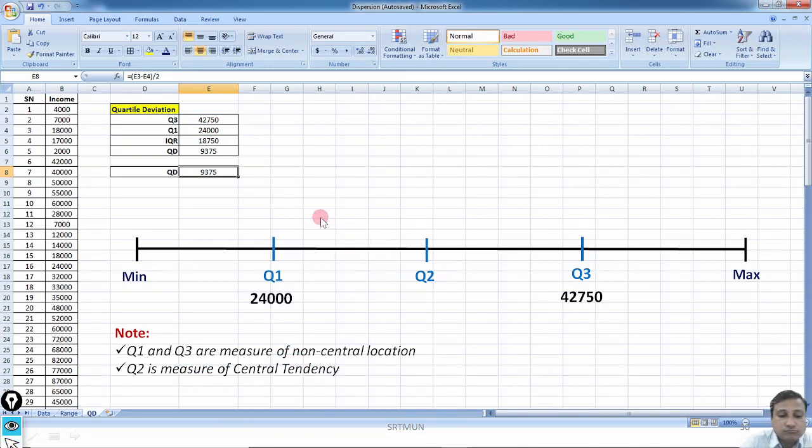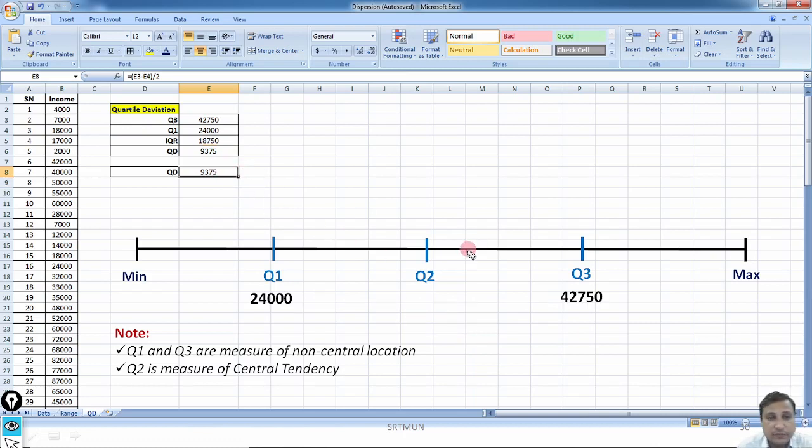Now what is the meaning of all these numbers? Quartile 3 is 42,750. It means this value stands at the 75th position in a distribution, the 75th percentile value. This value stands at the 25th percentile. Correct. Now, what is the meaning of 18,750, the interquartile range? It tells me the difference between these two numbers is 18,750 rupees.